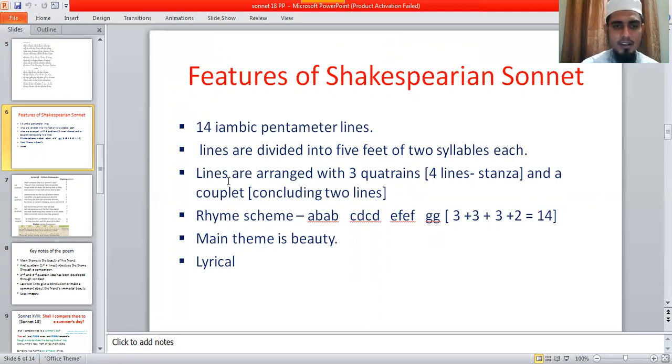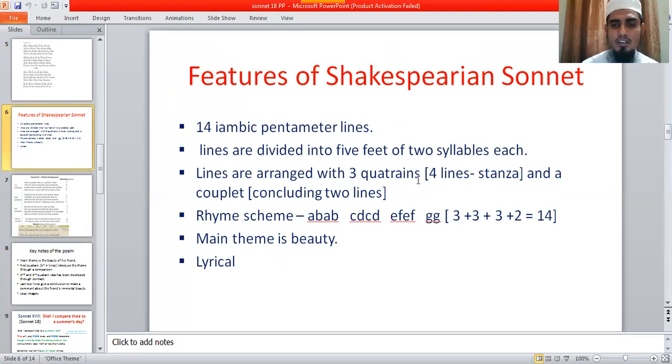And the lines are arranged in three quatrains. What is a quatrain? You can search such questions on Google so you will learn better. A quatrain means a stanza with four lines.